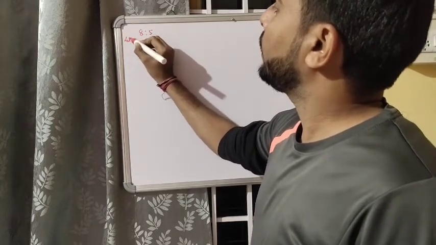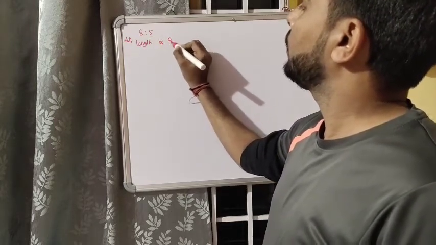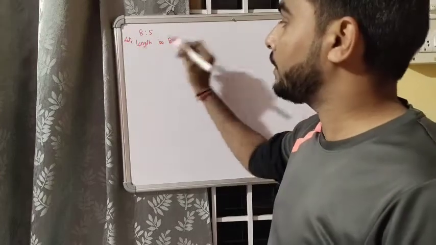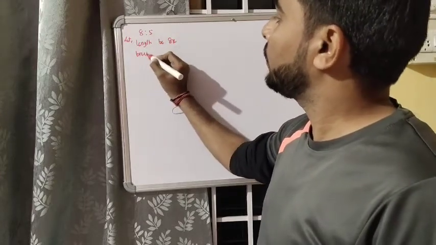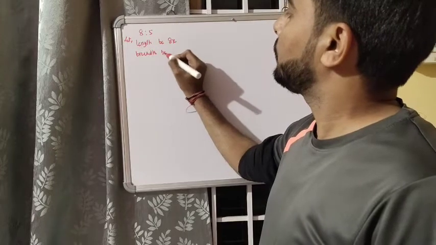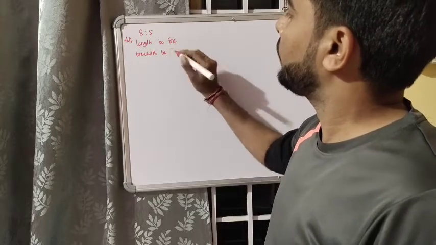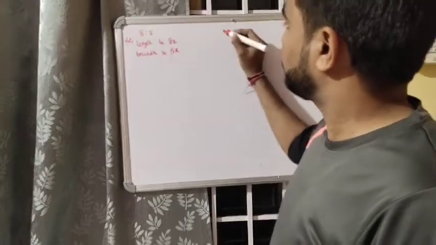So you can write, let length be 8x, since we don't know, and the ratio is given, breadth be 5x.